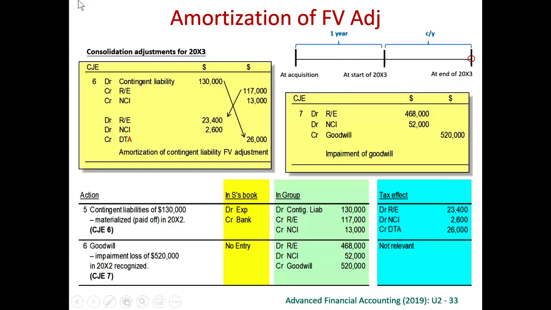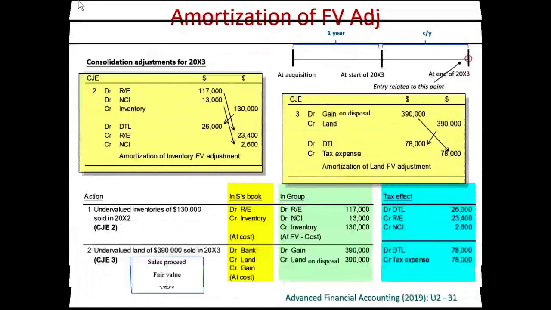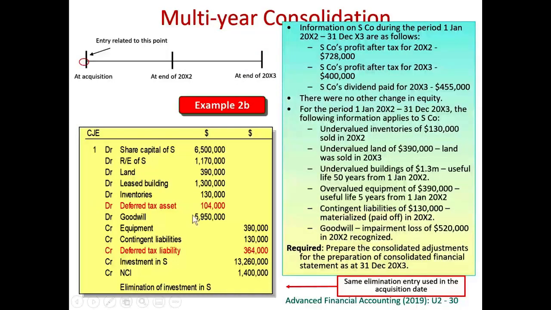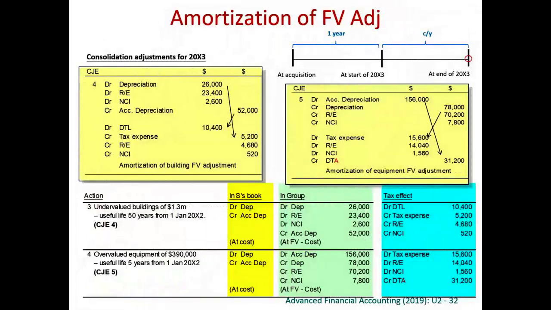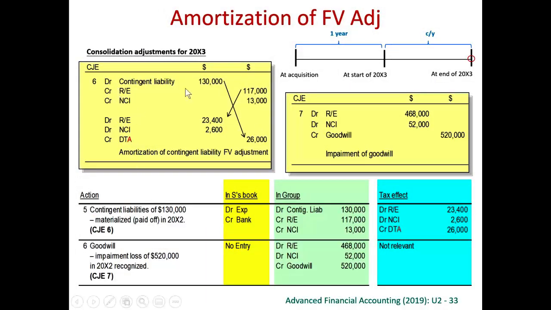Now we come to the fifth item, which is the contingent liability. This is the fifth fair value adjustment that we have made. So this contingent liability has been paid off in 2002, last year. So no longer do we require this credit to the contingent liability because it has been settled. Therefore, we have to debit away this contingent liability. So we debit contingent liability.